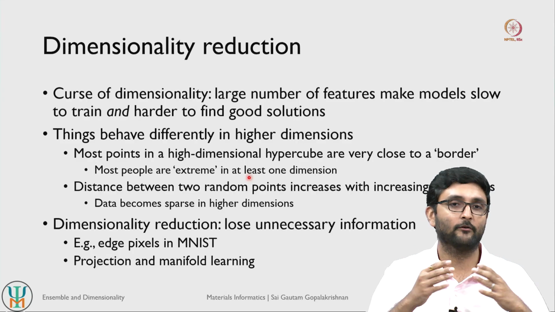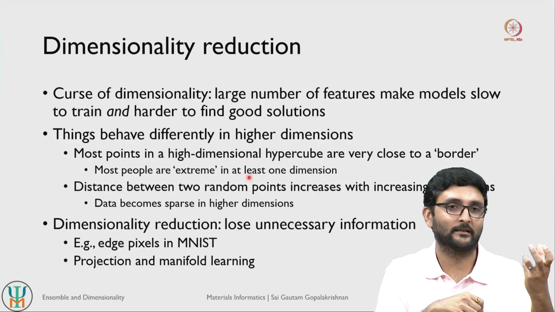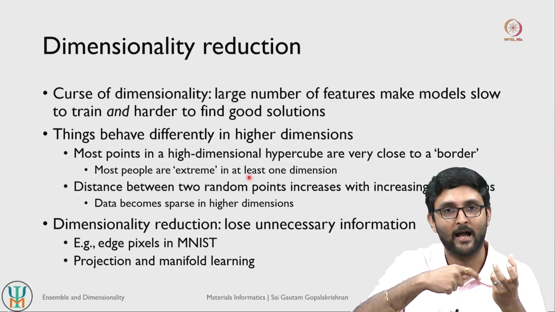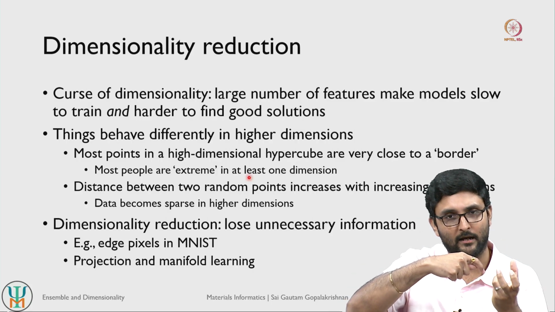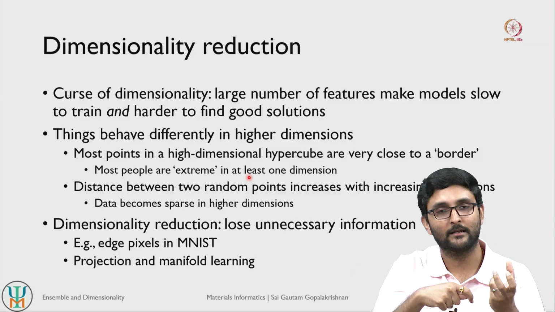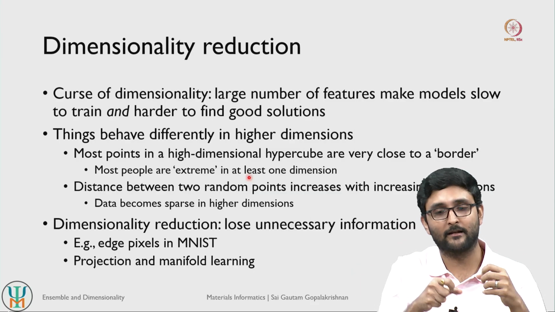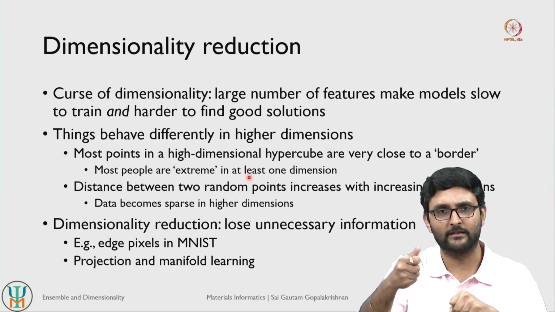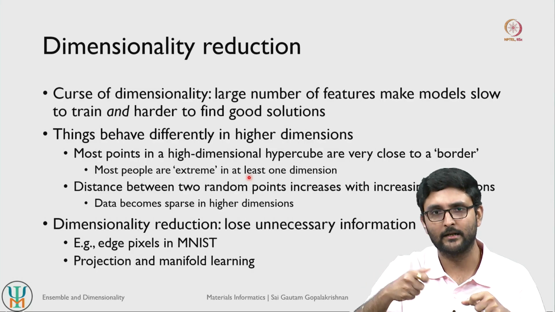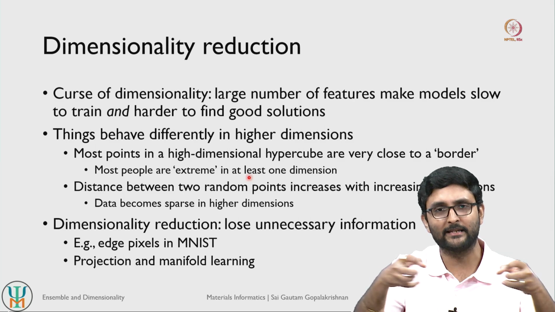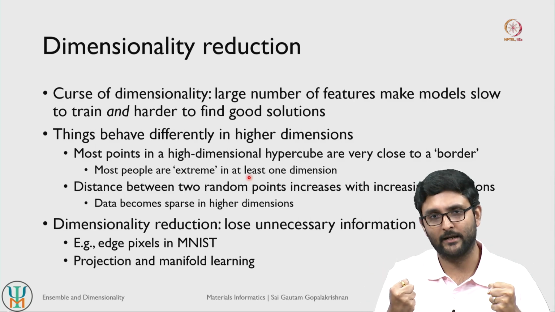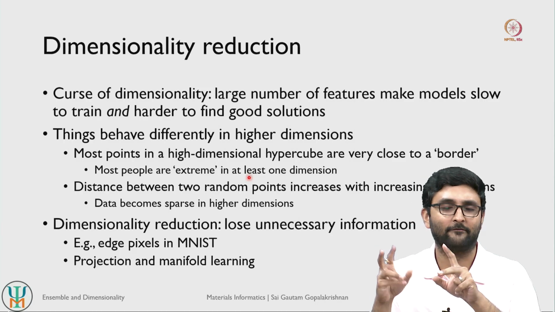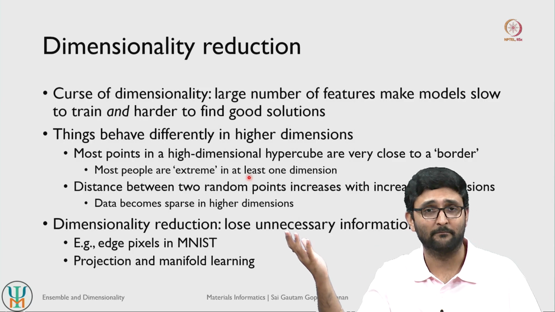So if you, let us say, have a sample size of 100, and let us say you create 100 dimensions or 100 ways to classify that sample, you may end up in a situation where in each combination of features there is only one data point. So in each subset or each bin there is only one data point. And this can also be interpreted as the fact that each data point becomes very extreme.